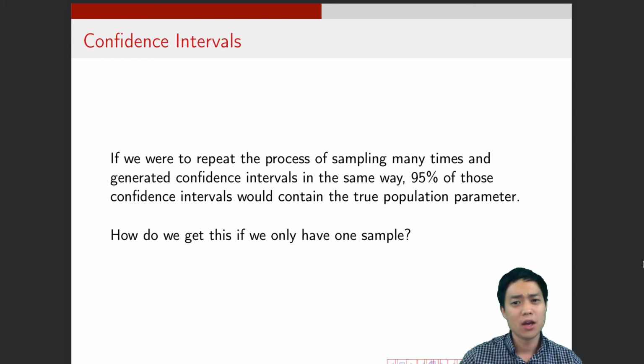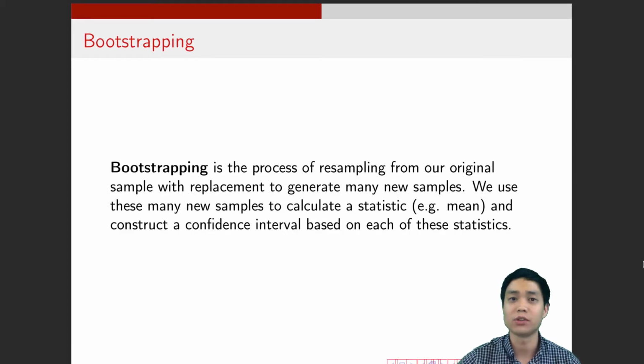Right? So how do we get this though if we only have one sample? We're only taking one sample from the population. We can't do this process of sampling many times. How are we going to get this confidence interval if we just have the data from one sample? And the answer is with bootstrapping.